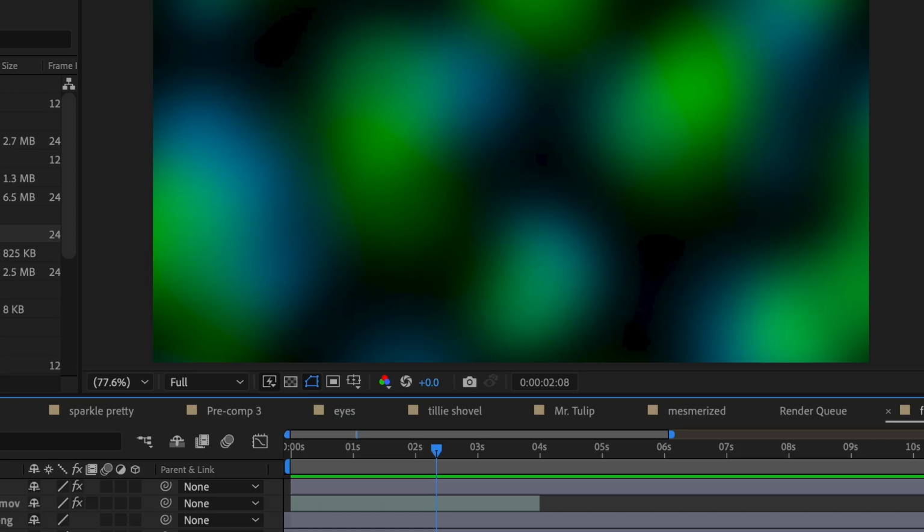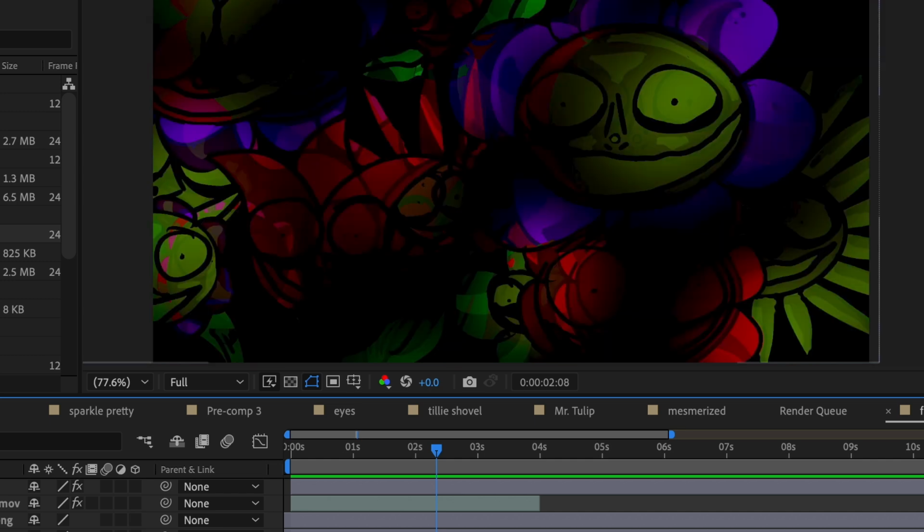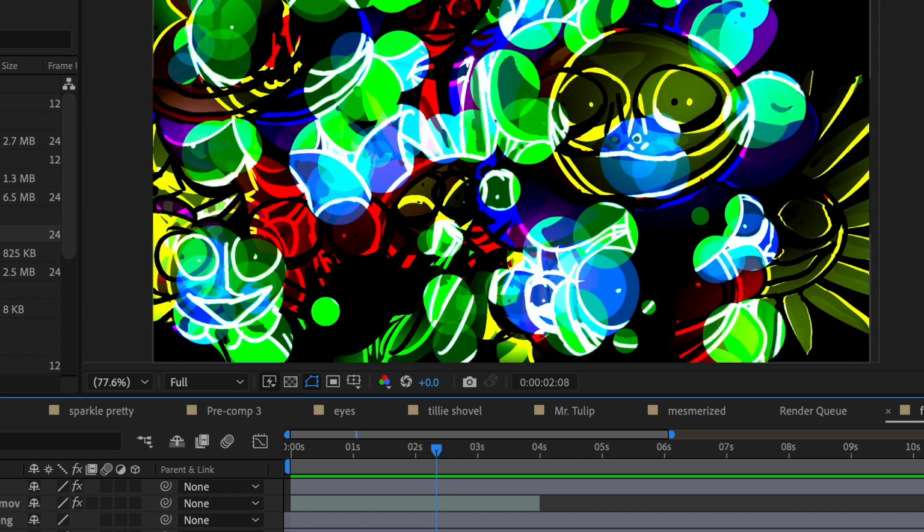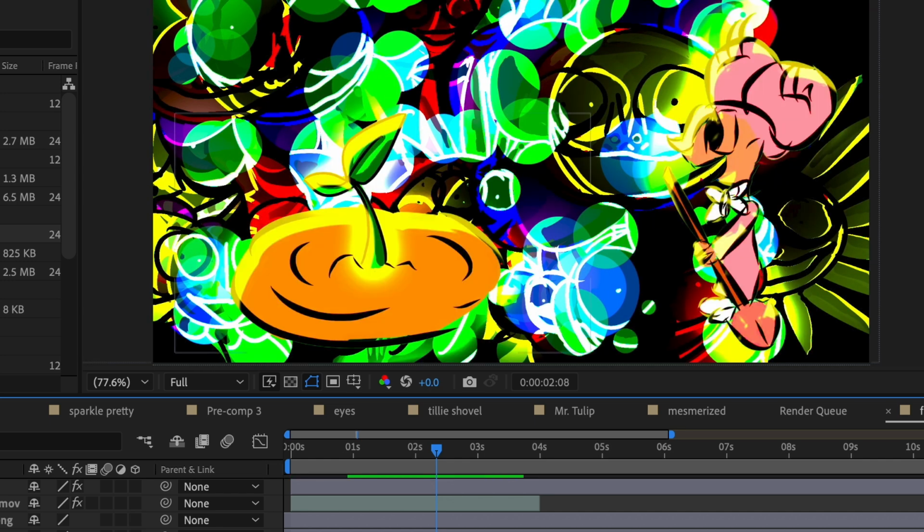In After Effects, for this specific shot, I added a layer of orbs that I made in Photoshop, blurred and zoomed in, then added 2 layers of the flowers with different blending modes. More orbs, more flowers, Tilly, and the sapling. I used a bunch of layer styles to quickly add shading to the characters.